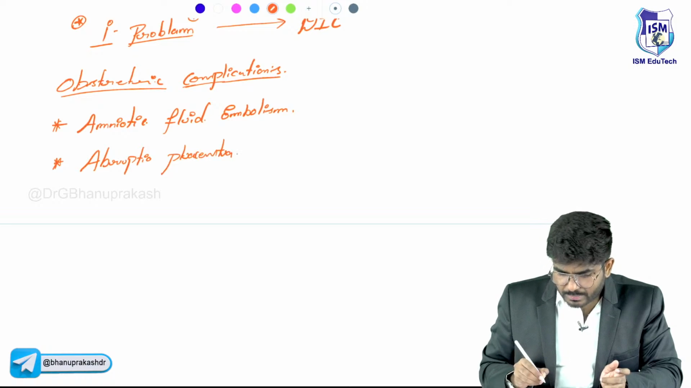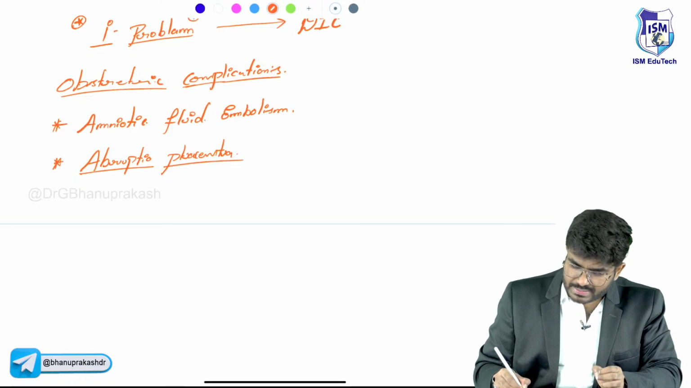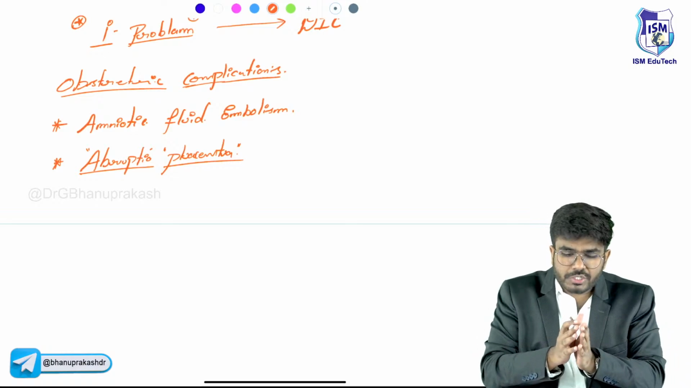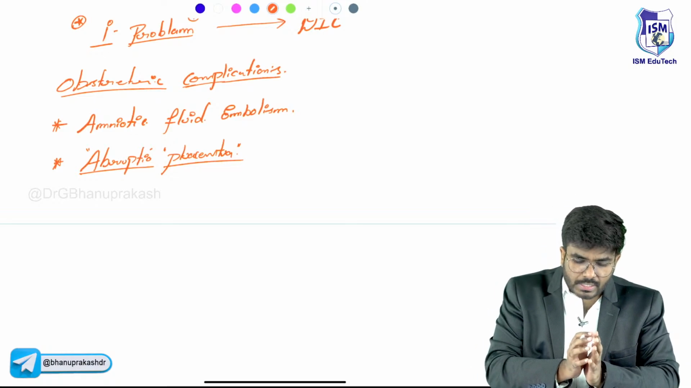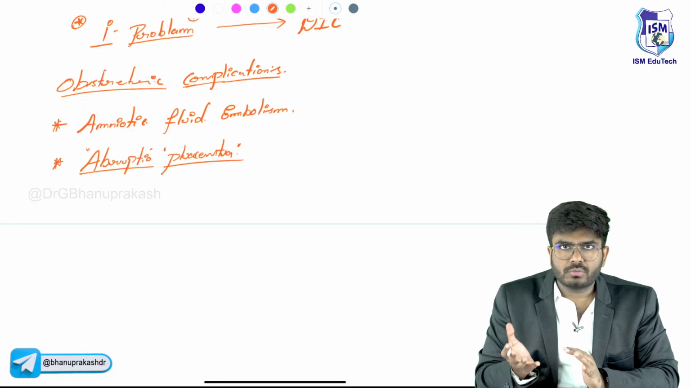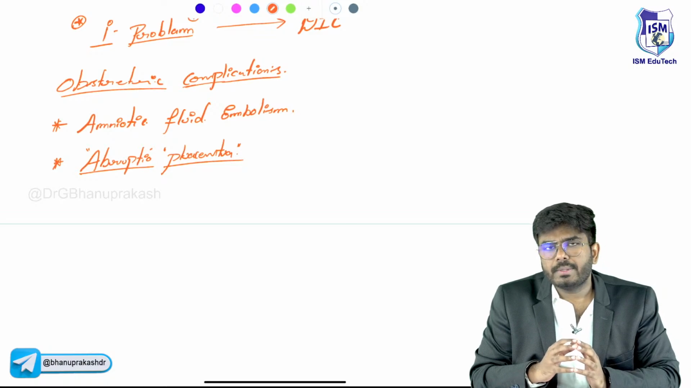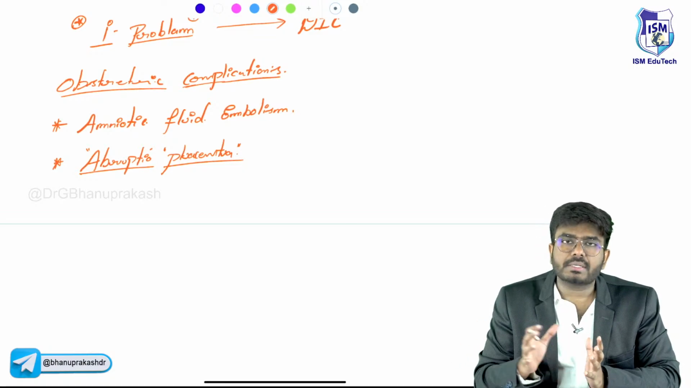So what exactly is this abruptio placenta? The name itself means a placenta which got abruptly separated, a premature separation of the placenta. The placenta is supposed to separate during the third stage of labor. First the baby is delivered, then the placenta is separated.